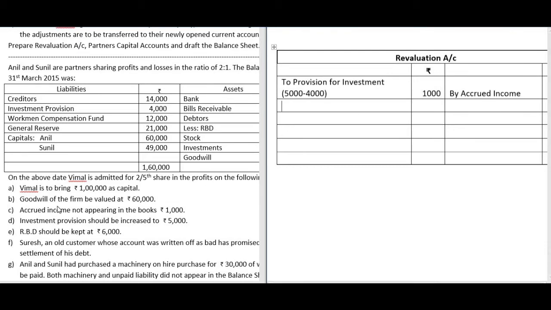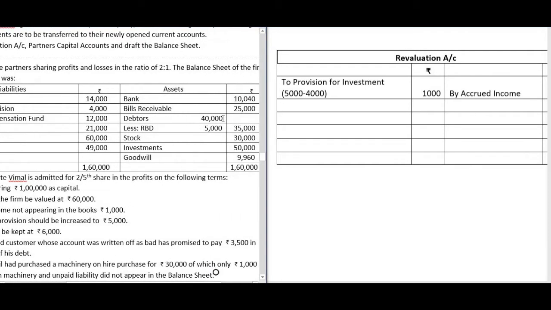Next, you have RBD to be kept at 6,000. So we need 6,000 RBD. Let us see the present RBD. You have only 5,000. So if 6,000 is needed, you need to create 1,000 extra provision. You need to create additional RBD, provision for bad and doubtful debts.